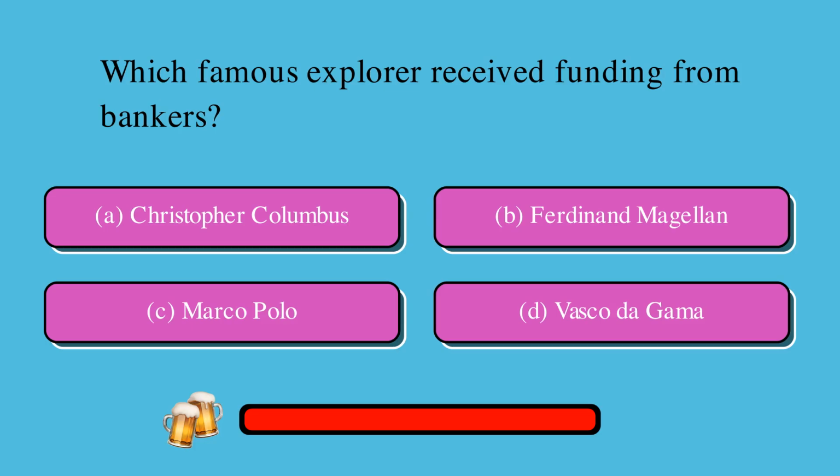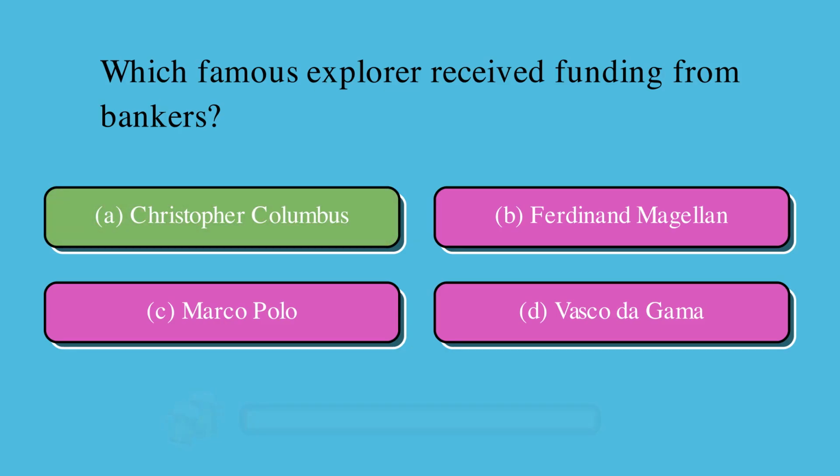Which famous explorer received funding from bankers? Is it A, Christopher Columbus, B, Ferdinand Magellan, C, Marco Polo, or D, Vasco da Gama? The correct answer is A, Christopher Columbus.